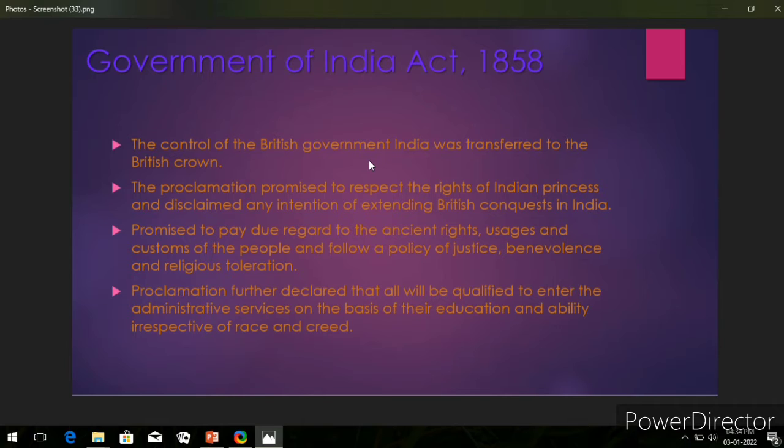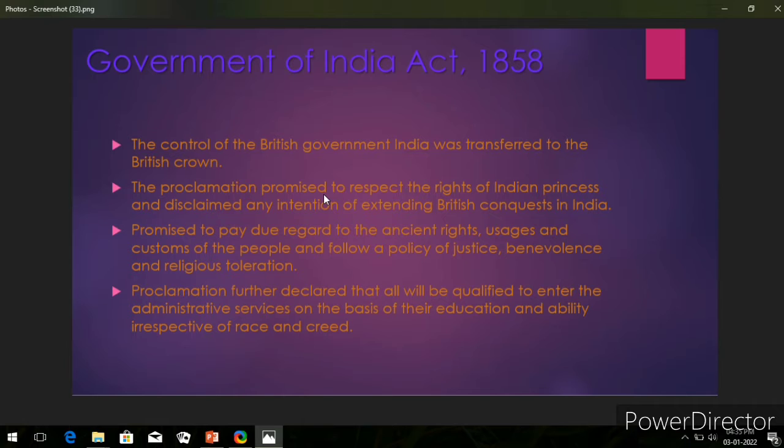In the next line, the proclamation promised to respect the rights of Indian princes and disclaimed any intention of extending British conquests in India. What it means here is that the British government, in the proclamation, this declaration, promised to respect the rights of Indian princes and disclaimed any intention of extending the British Empire in India.